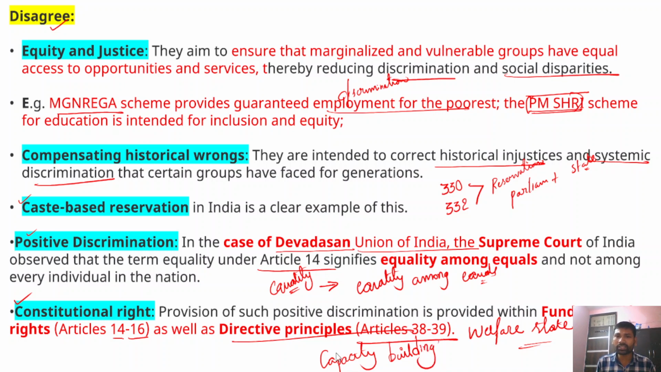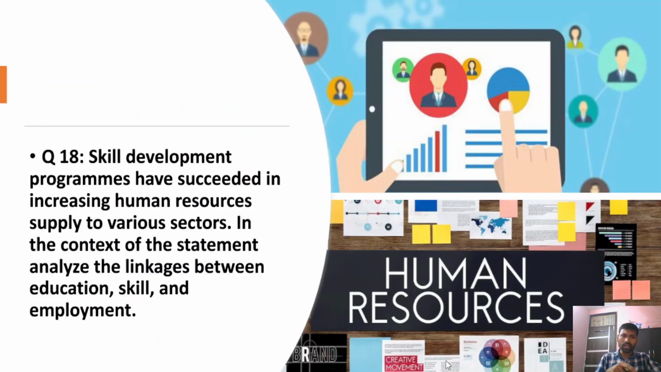Capacity building essentially means improving human resources, investment in education, healthcare, and skill development. In this way, we can create a more egalitarian society. So in this way you can conclude this answer. Now the next question is about the skill development programs.